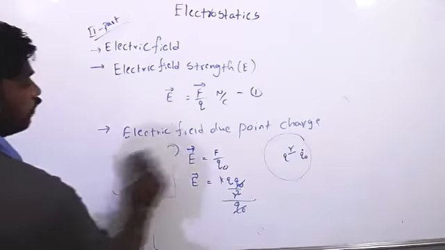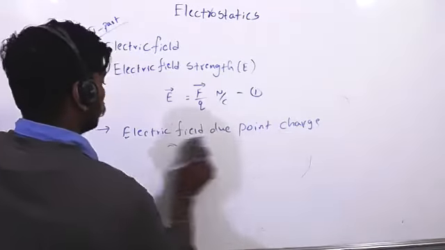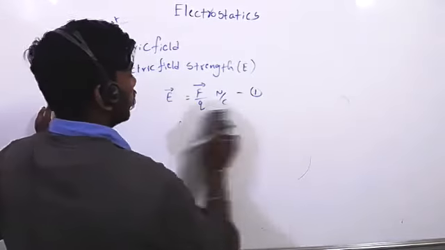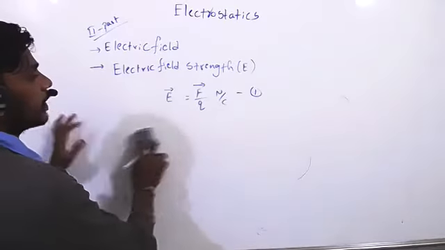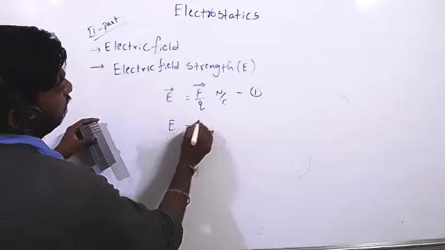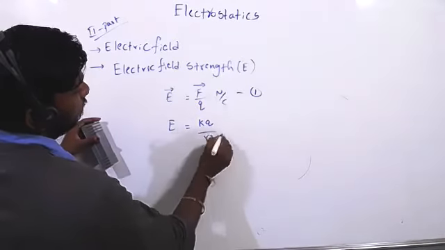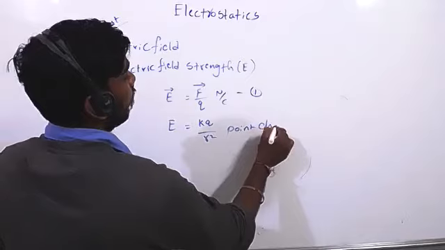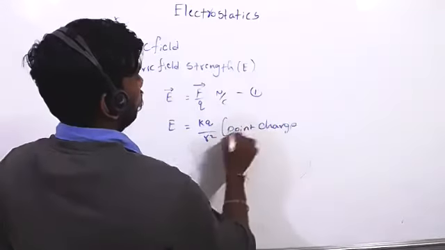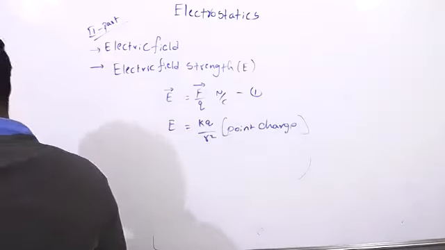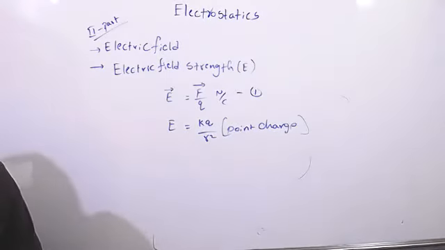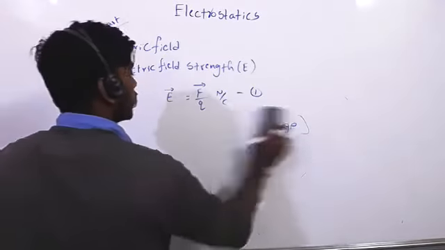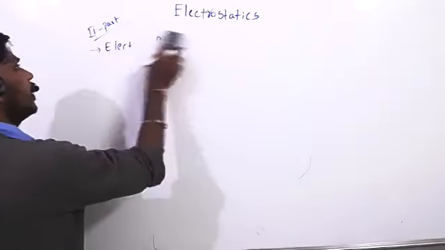Now see. So second formula is KQ by R square, the electric field formula. KQ by R square. It is applicable for point charges. So see the sums, what sums they can ask. Here also same.